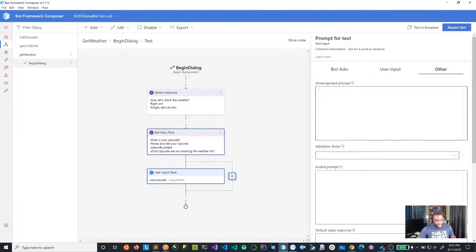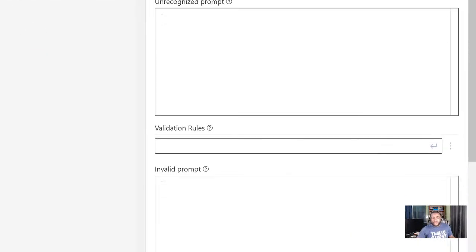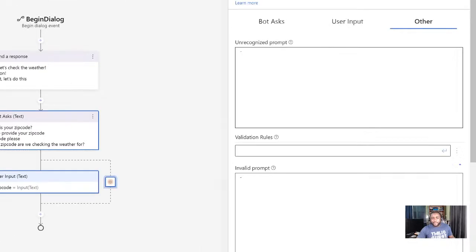Now here, let me show you something. Right here there are two sections. The unrecognized prompt is where the bot is going to provide the message if the bot doesn't understand exactly what you're providing it. And then here, you can write any validation rule. The validation rule could be that you want it to be a digit and you want the length to be of a certain type. And if whatever they provided is invalid, you want to provide an invalid prompt. So let's go ahead.